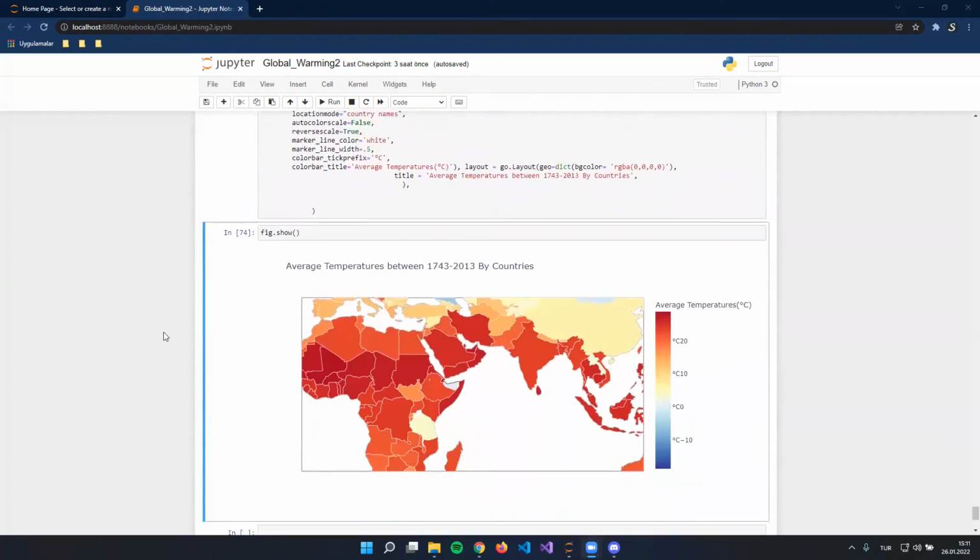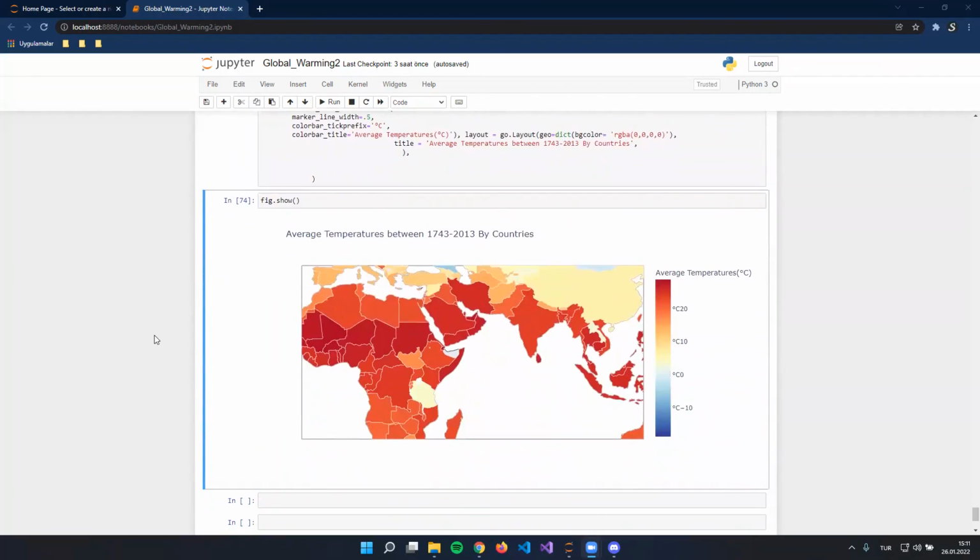After that, we created a world map visualization for these land temperatures. By looking at this chart, average land temperature values are represented on the world map.